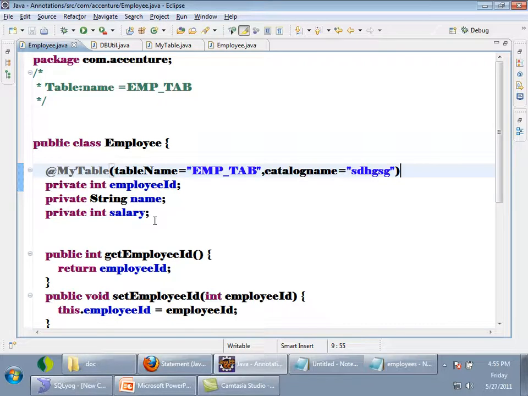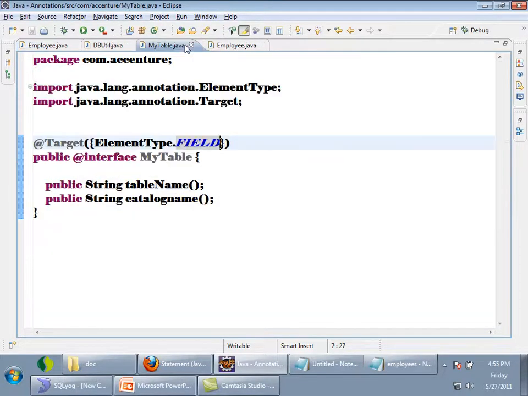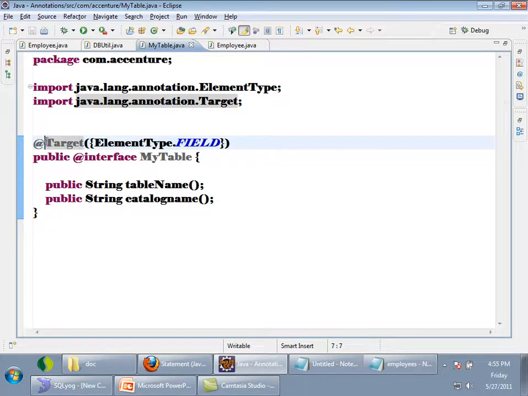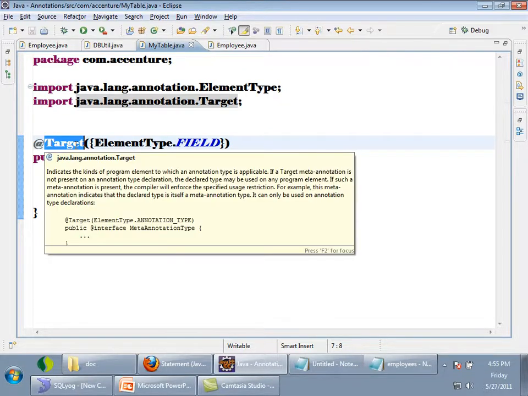So what is this called? Is this Target an annotation? Yes, it's an annotation, right? It is an annotation which can be used on top of other annotations. So this Target is an example of a meta annotation. Okay? Meta annotation. Annotation to annotation.